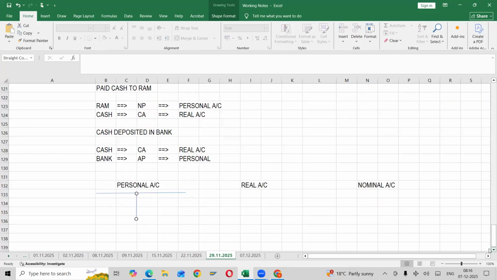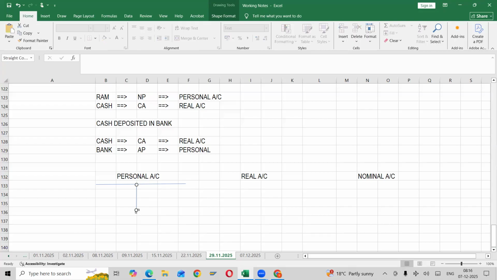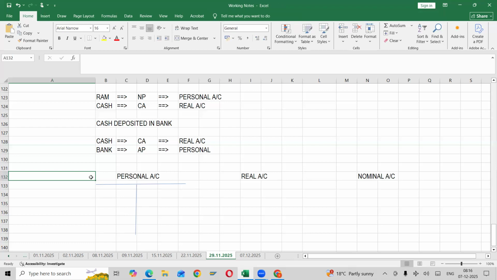Okay. So here everybody knows, what is the left hand side of an account known as? Debit side, correct? Which is abbreviated as DR. And the right hand side, credit, abbreviated as CR. Correct.